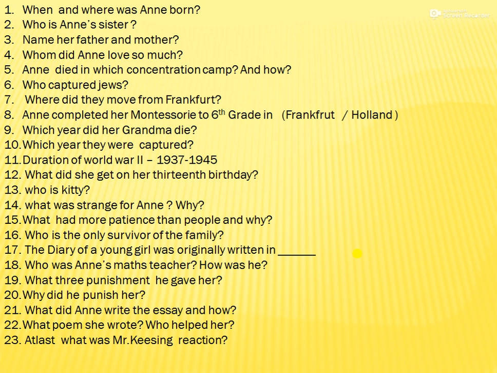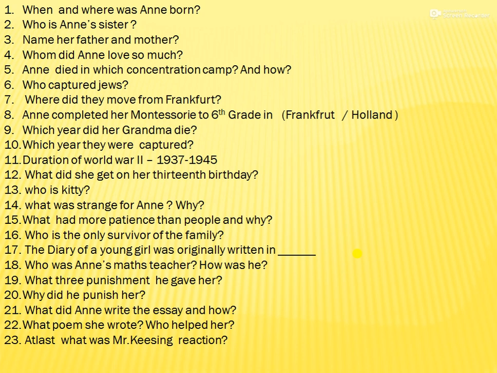Anne completed her Montessori to 6th grade in Frankfurt or Holland? Holland. Which year did her grandmother die? 1942. Very good. Which year they were captured? 1944. Duration of the World War is 1937 to 1945. What did she get on her 13th birthday? A diary. Who is Kitty? Kitty is a favorite close friend. A diary. What was strange for Anne and why?